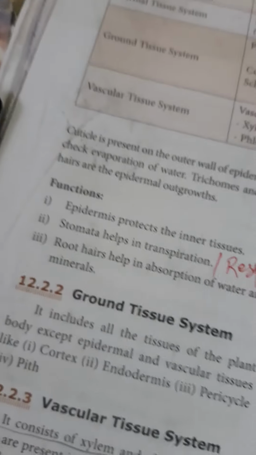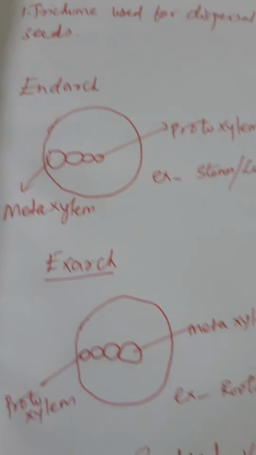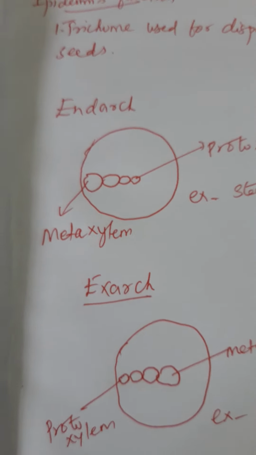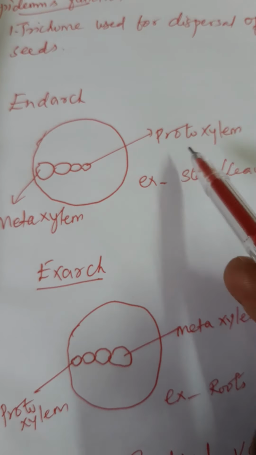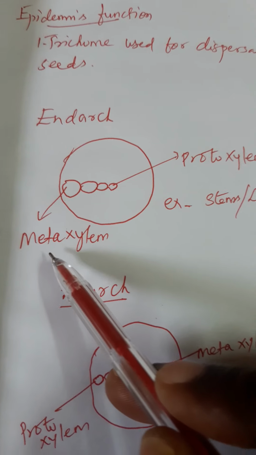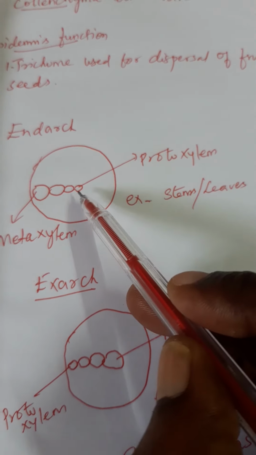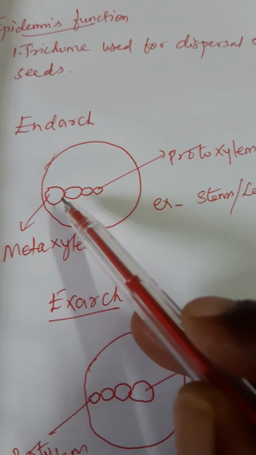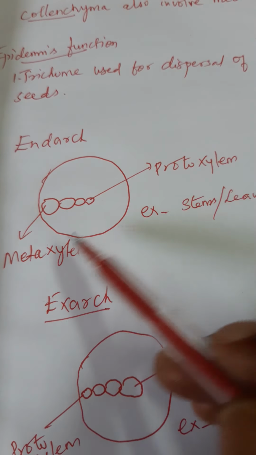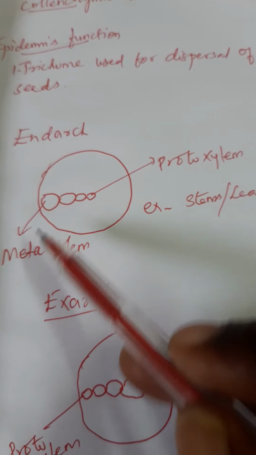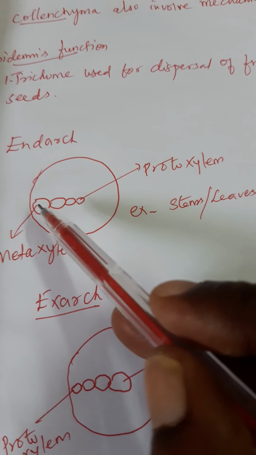Then endarch and exarch. Endarch means, see the parts: protoxylem, metaxylem. Protoxylem means small size xylem. Metaxylem means big size. So the protoxylem is towards the center, metaxylem towards the periphery, the boundary line.